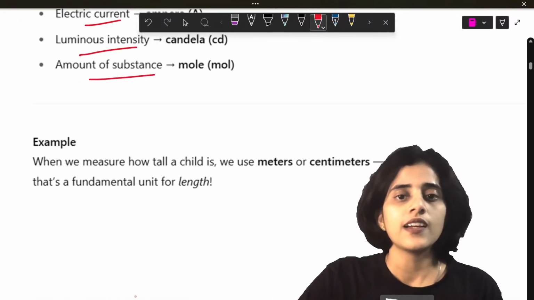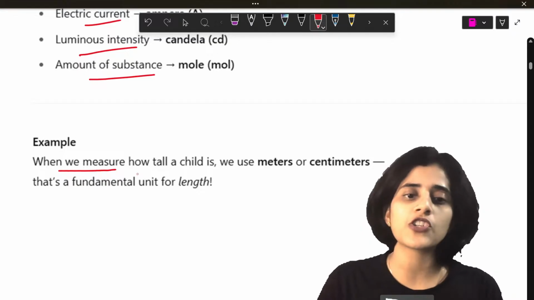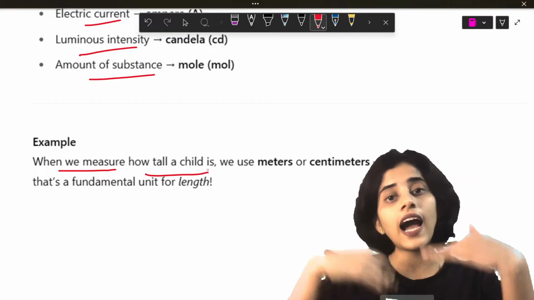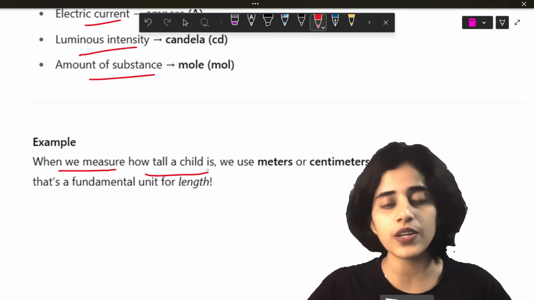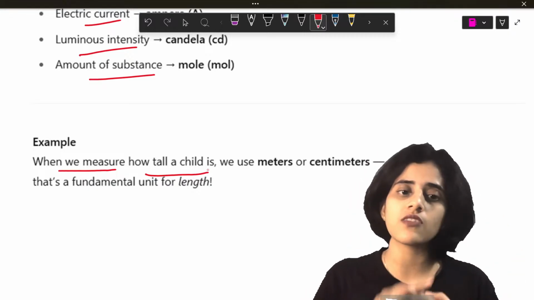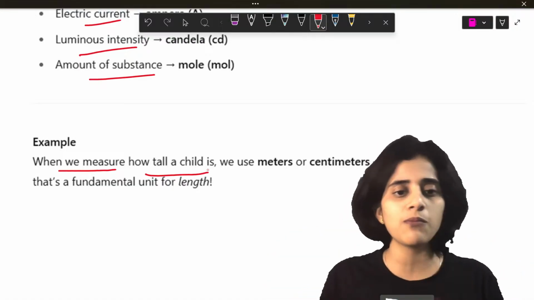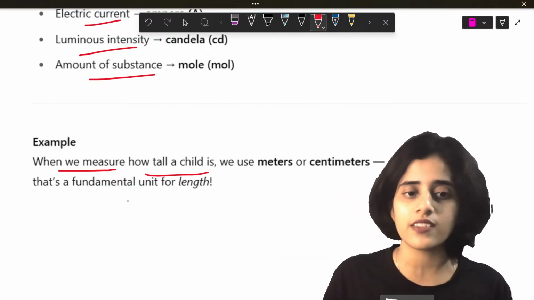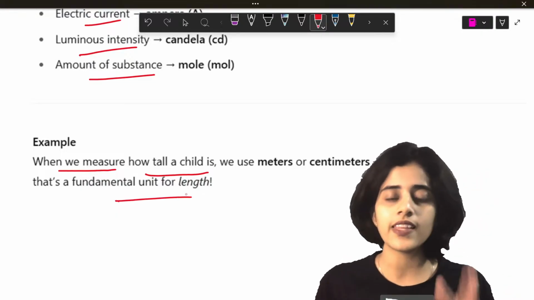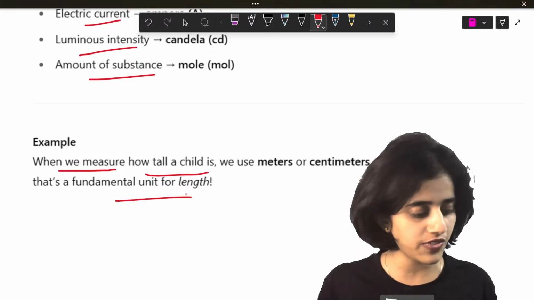An example of a fundamental unit is what we measure, for example, how tall a child is. So, the height of a child, we can measure it in meters, we can measure it in centimeters. And both meter and centimeter are fundamental units of length. The height of a child, meter, centimeter, both are fundamental units of length.